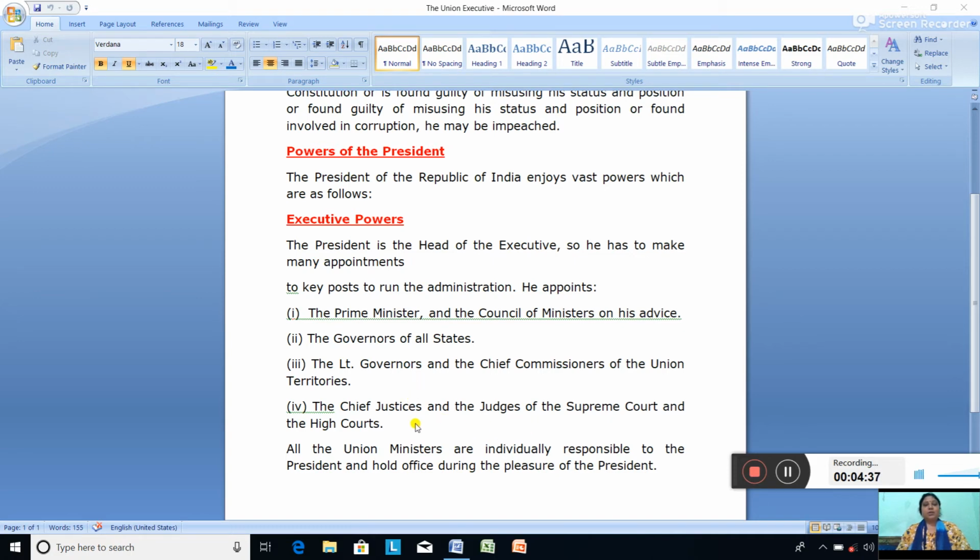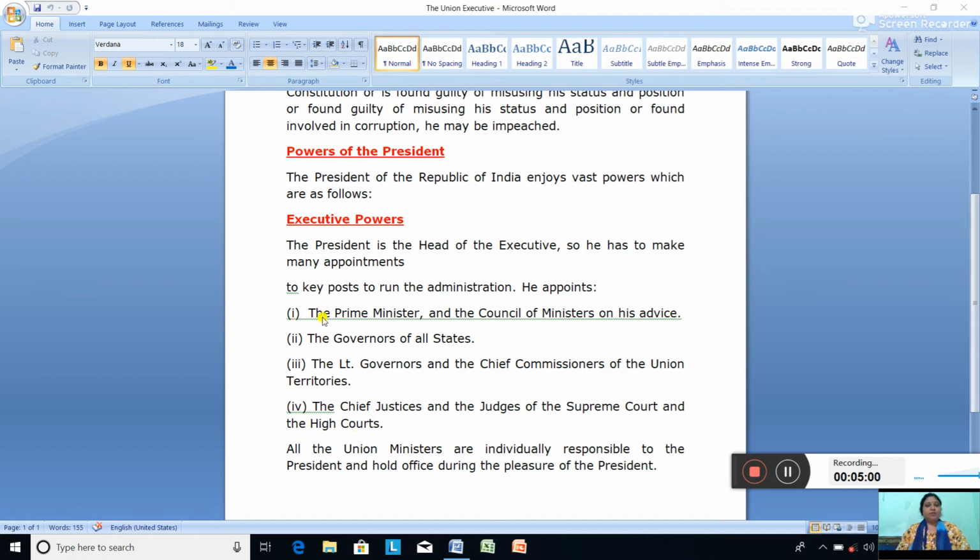They are also appointed by the president. It does not mean that I have given only four points; as per the examination, you have to learn only four points. There are many points. The Attorney General is appointed by the president. Like this, so many key posts are appointed by the president.